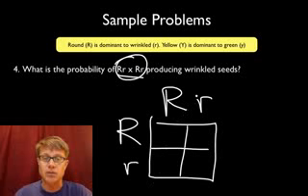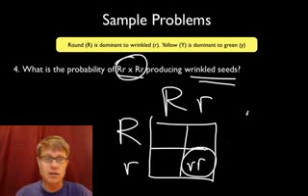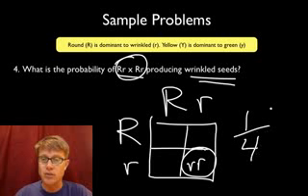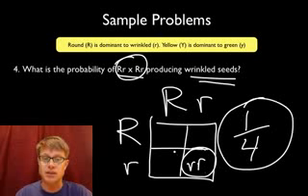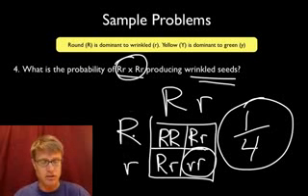So what are the odds that I'm going to get wrinkled seeds? Well, there's a little r here, a little r here, and so there would be a 1 in 4 probability that we'd have wrinkled seeds. Because this one's going to be round, this one's going to be round, this one's going to be round as well. And so again, if you ever get a simple cross like that, do a Punnett square.